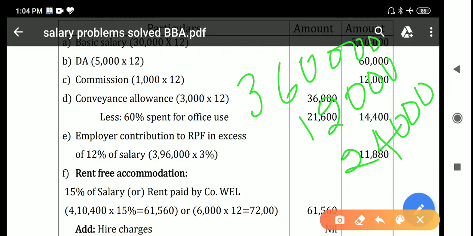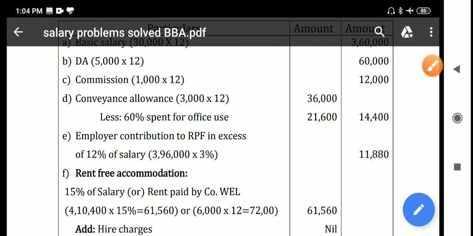Total you will get 3,96,000. That is the amount for calculation of RPF. So 3,96,000 into 3%, you will get 11,880 as taxable RPF.